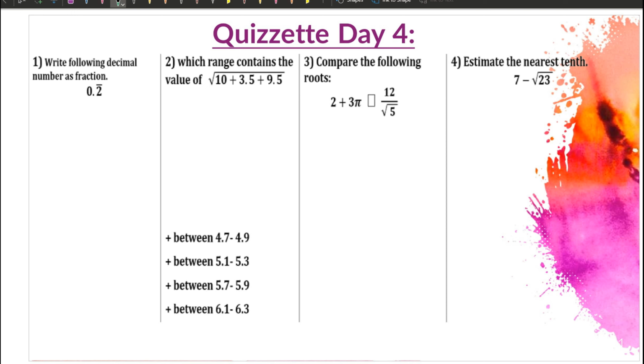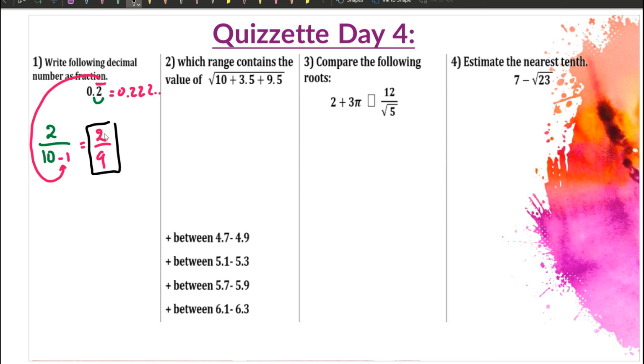Number one, write the following decimal numbers as fractions. So 0.2 with the repeating bar. We have 0.2. The 2 is one number after the decimal point with a 10 place value, which means it's 2 over 10. The repeating bar says that 2 is repeated multiple times, so it's 0.22222 going on forever. To make this happen, we take away 1 at the denominator. That gives you 2 over 9. 2 over 9 cannot be reduced, so this is your answer.